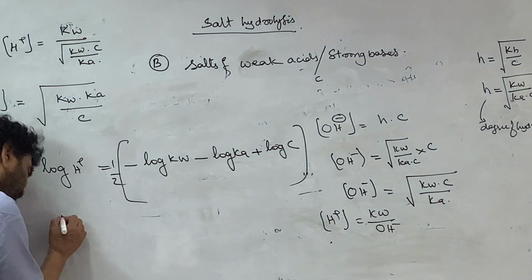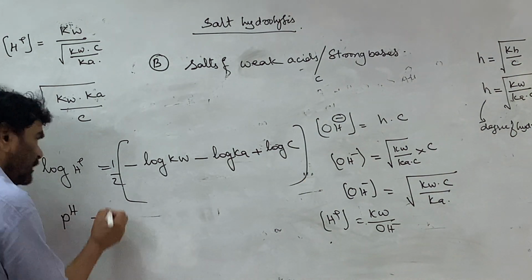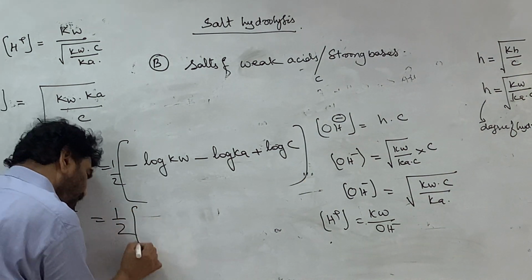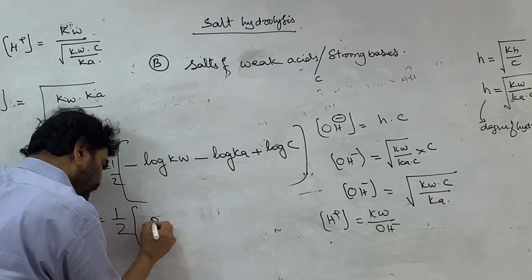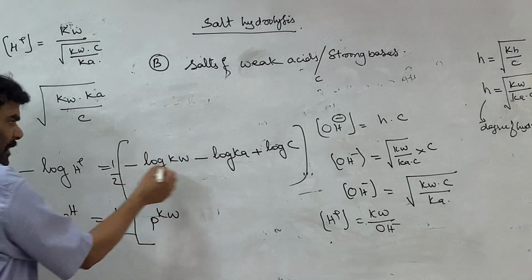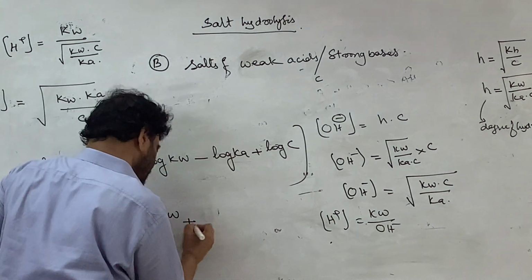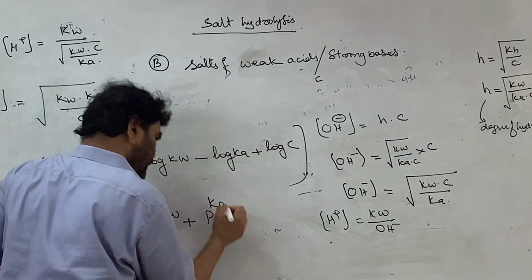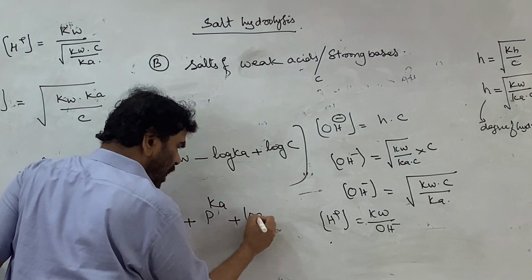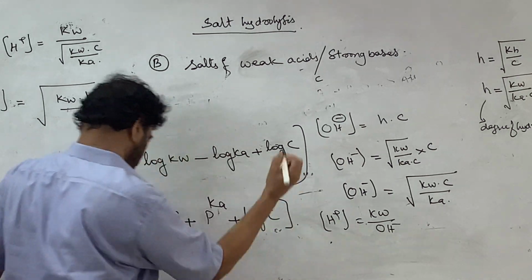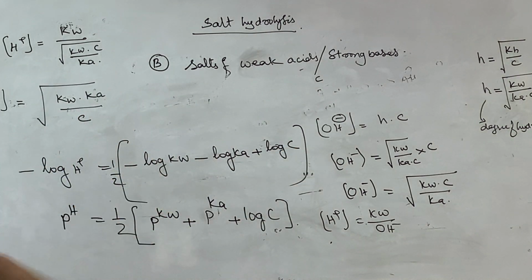This gives pH is equal to half of pKw, the negative logarithm of Ka is pKa, plus log C. This is the ultimate expression.